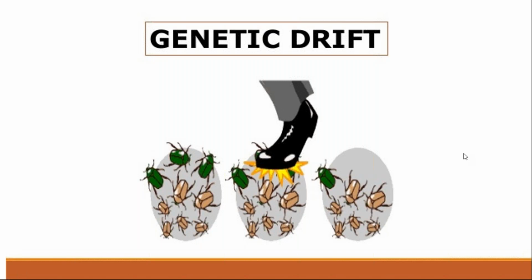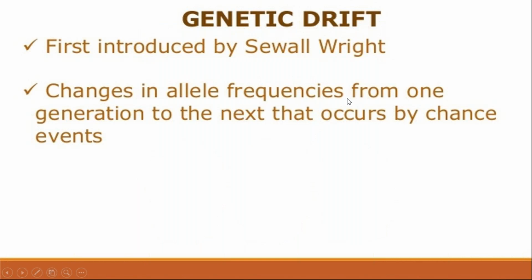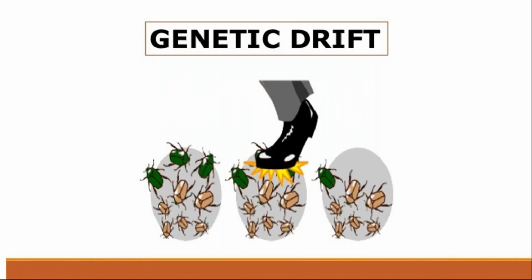Now, the other topic is genetic drift. Genetic drift is the process of random changes. We have just cleared the process of speciation.